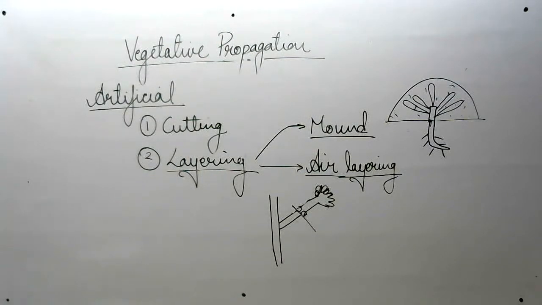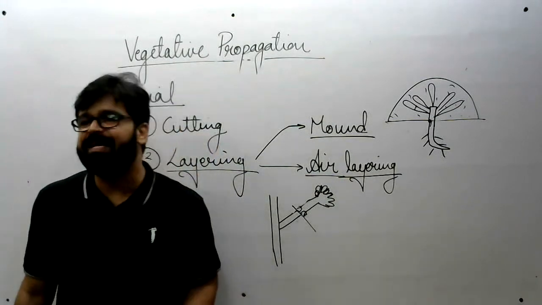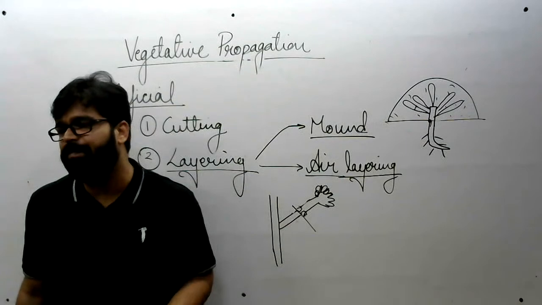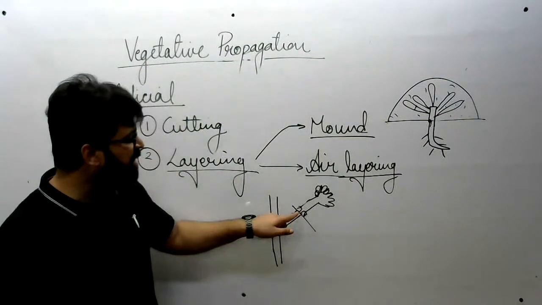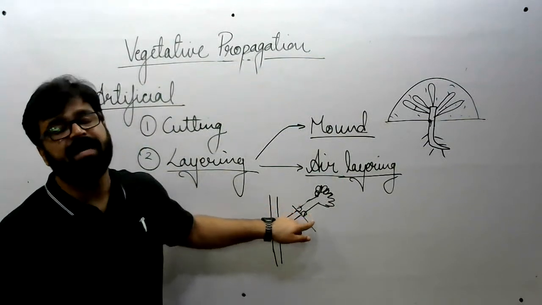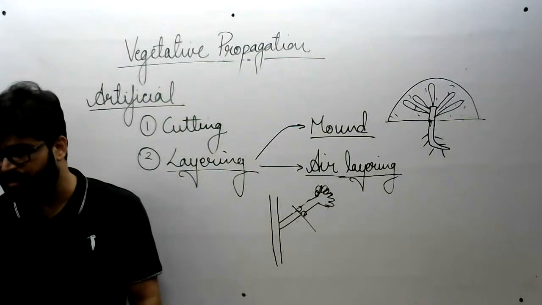Jayendra, aeroponics is different. In aeroponics, you are cultivating plants without the help of soil. That is aeroponics. Here we are providing that grafting clay for the development of roots.